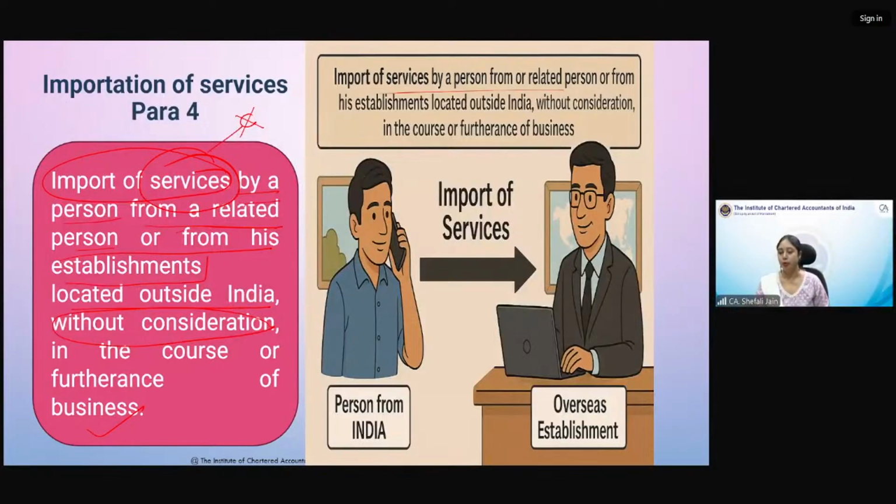So from a person related, for example, a person here in India is located and he is receiving services from his overseas establishment. ABC and Associates is getting services from ABC Inc. USA. So then that will be import of services. He is providing services to a person in India, but no consideration is being charged. It is in course or furtherance of business. So that will become a supply. Let us see an example so that we can get it clear.